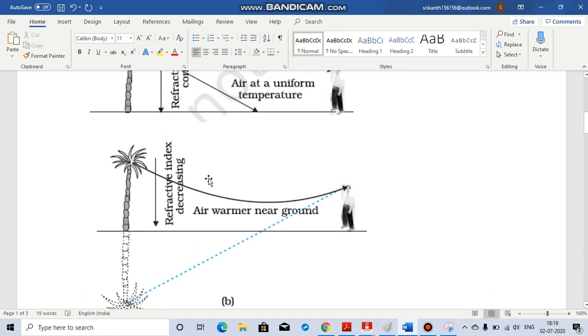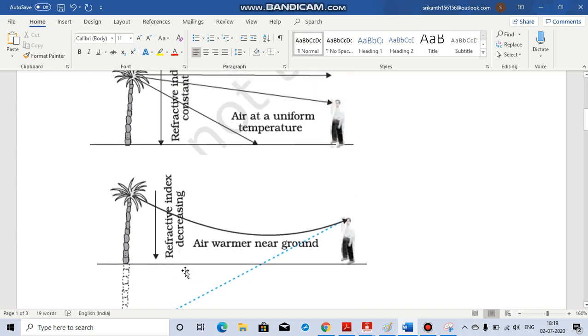But when it gets hotter, near the surface it is hot, and on the top it is a little cooler. So when you move from top to bottom, the refractive index is decreasing. We have seen this phenomenon of internal reflection: when light rays move from a denser medium to a rarer medium, beyond a critical angle there is total internal reflection.